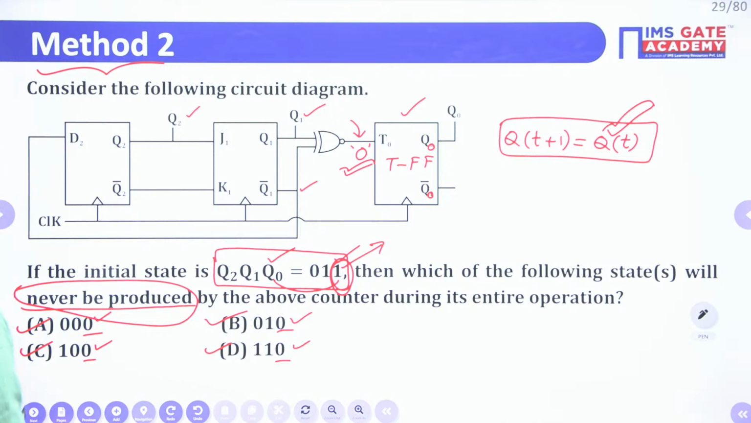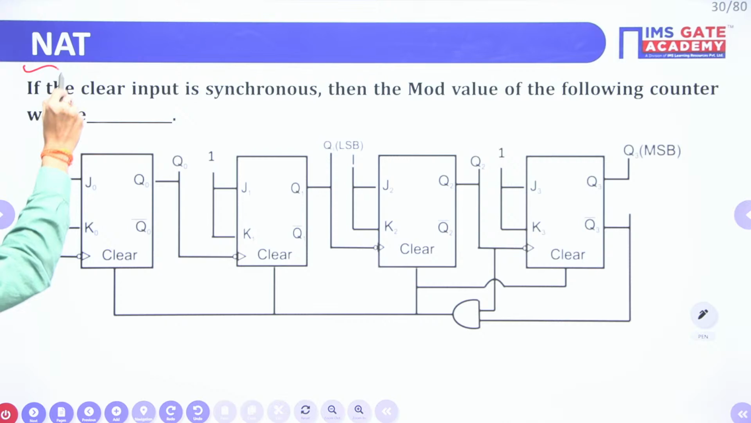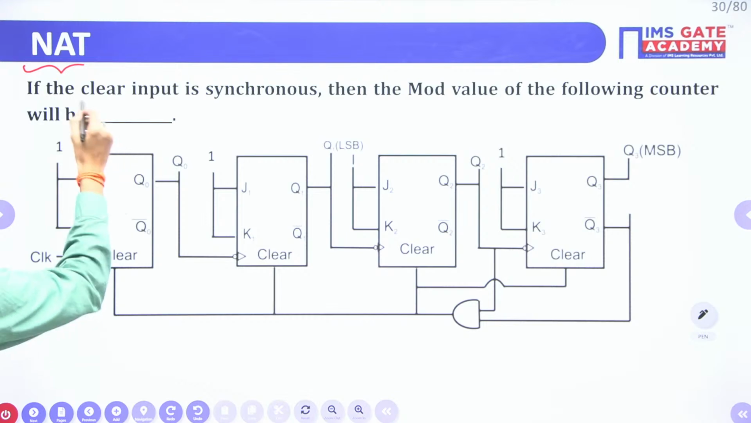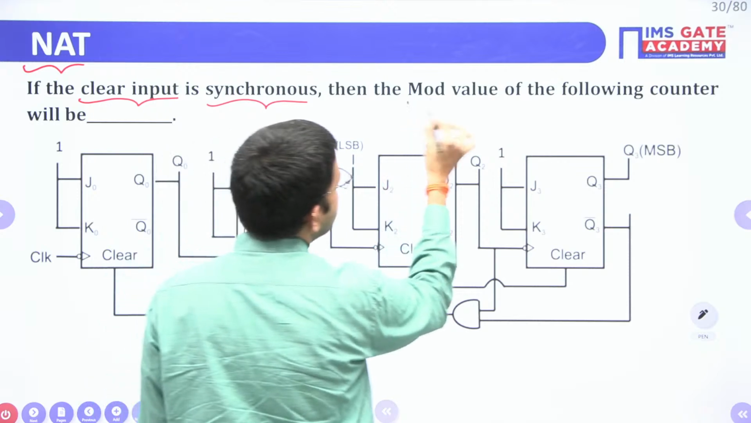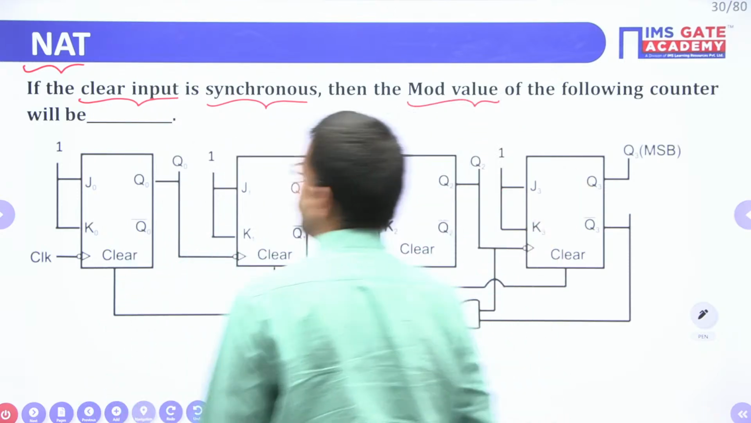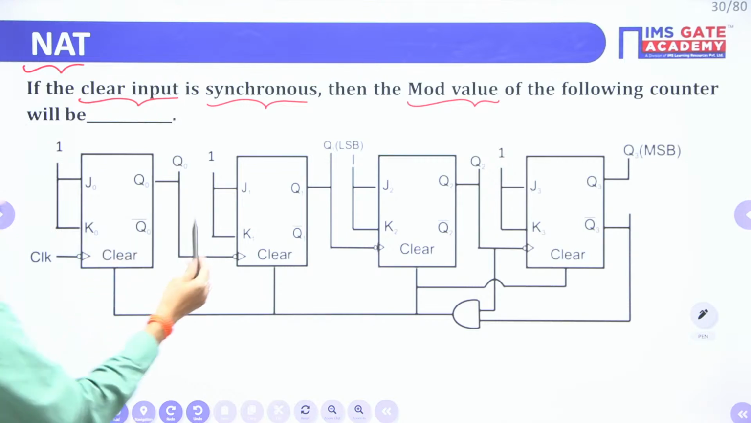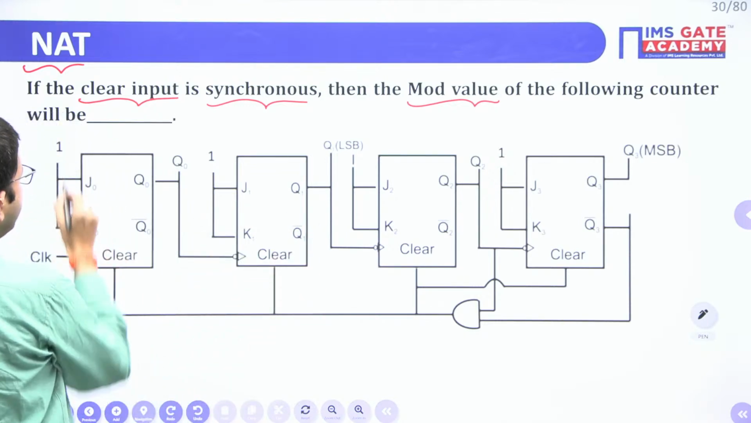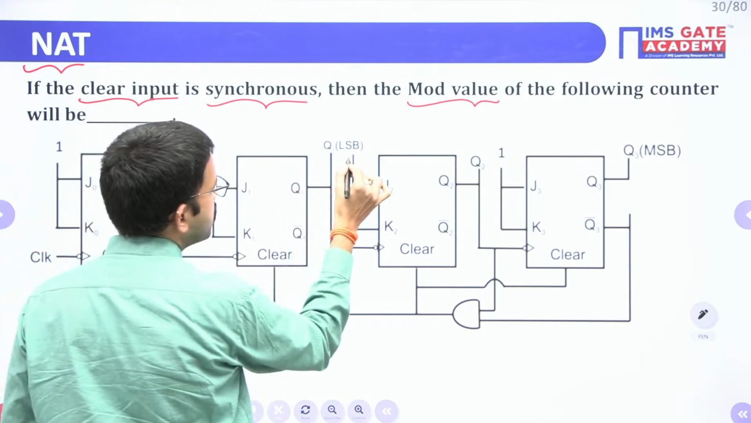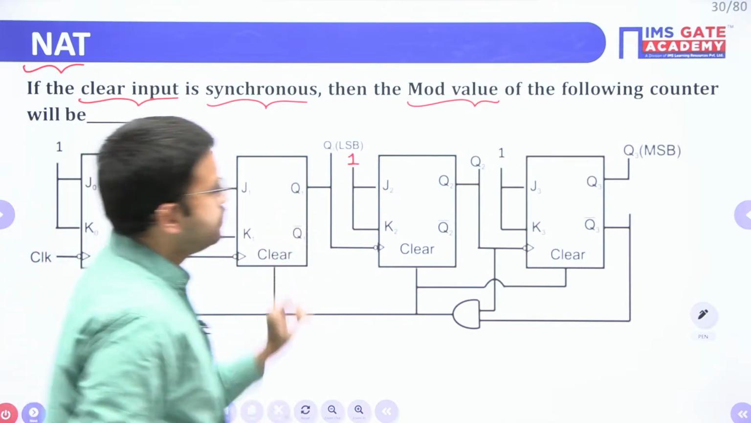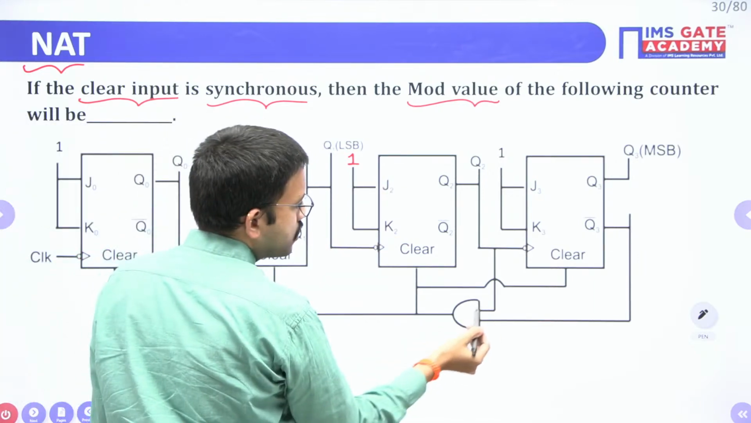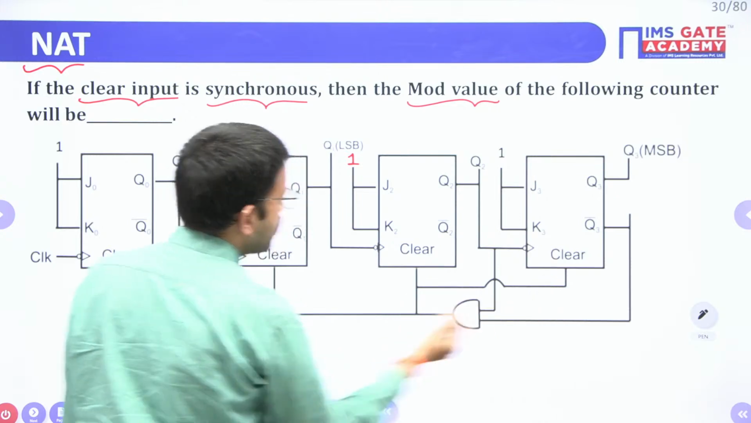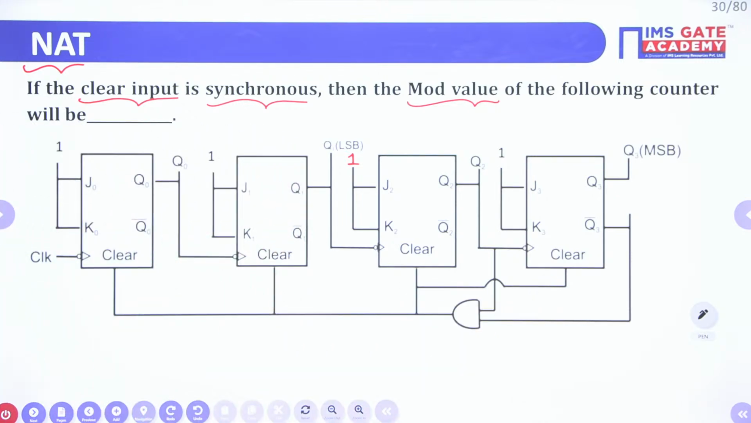Okay, right. We'll proceed to the next question. This is the NET, that means the answer will be a number. Here the question is, if the clear input is synchronous, then the mod value of the following counter will be. Here they have given JK flip-flops, and for all the JK flip-flops the input value is 1. And the output of this AND gate they have given as the clear input for all the flip-flops.